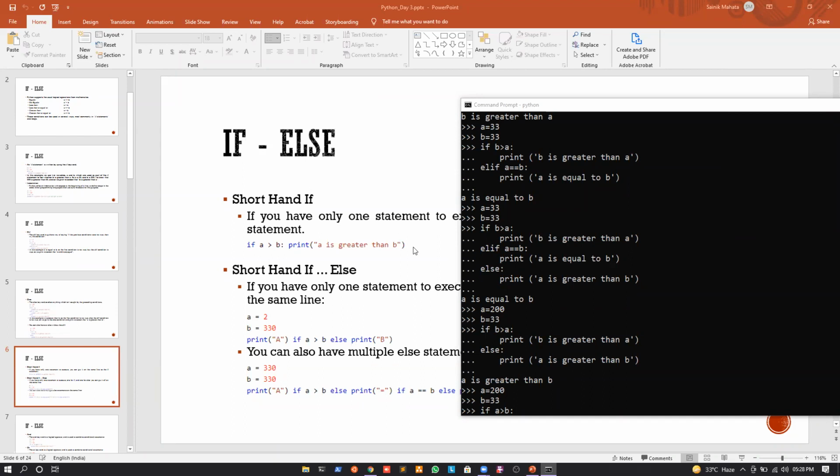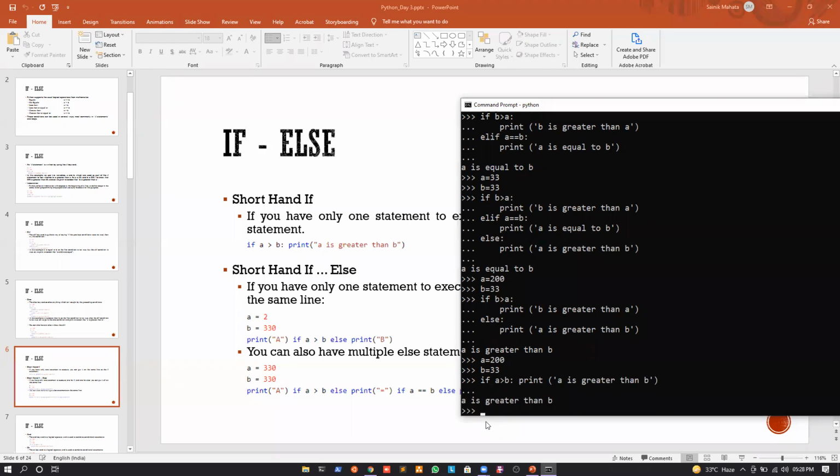Anyways, up to this it is the normal syntax. That is, I'm writing if a is greater than b, colon. And in the previous example, we have seen that after the colon we press enter and shift the statements by 4 spaces. But again, I need not do that. Instead of pressing enter, I can just write the statement of the scope, which means I can write print a is greater than b, like this. If I press enter, you can see that it is printing.